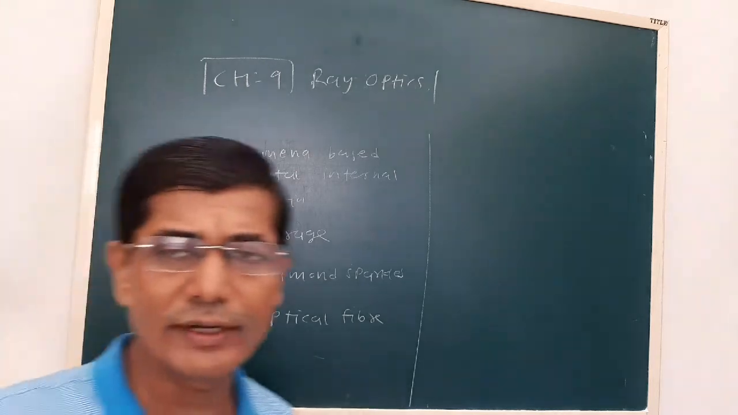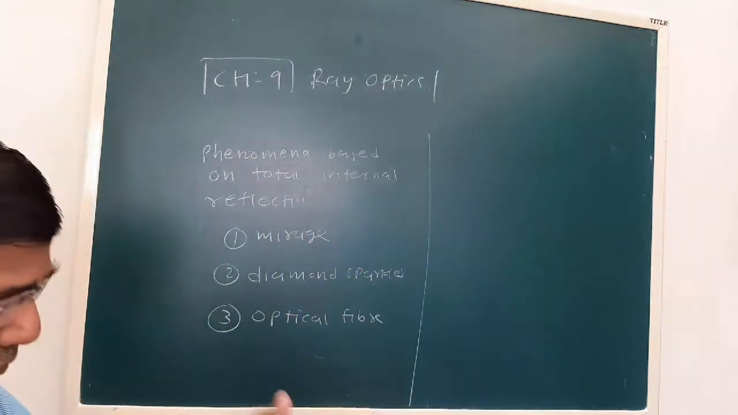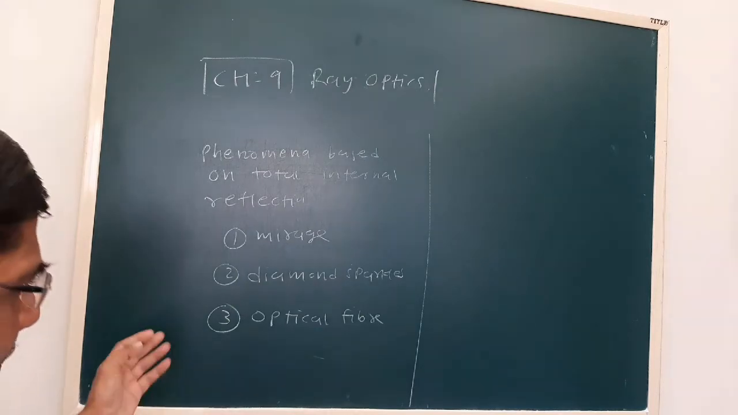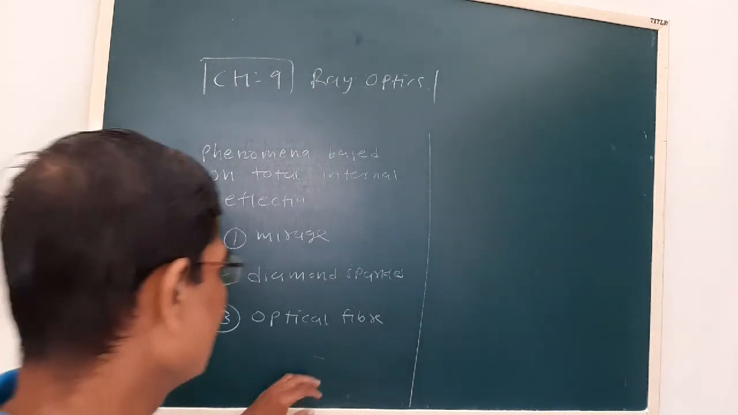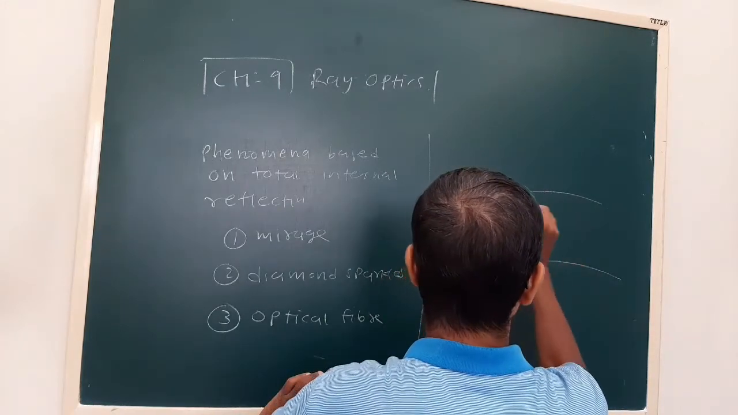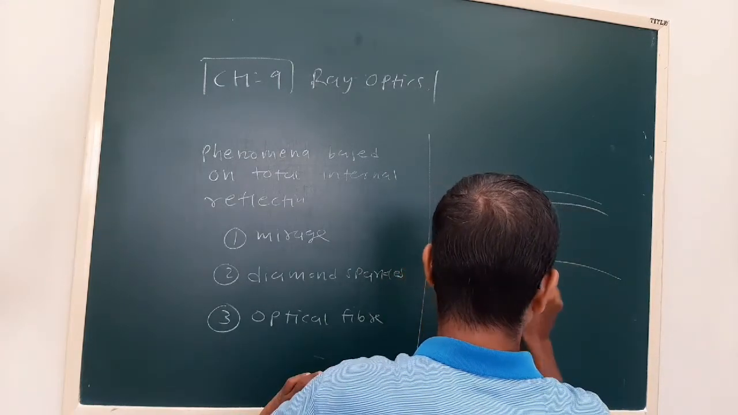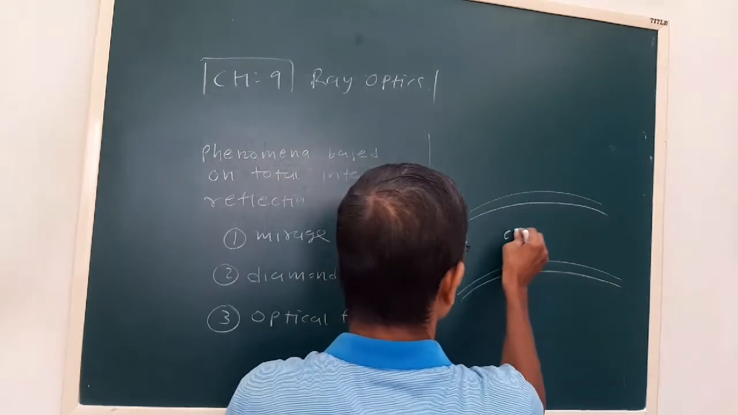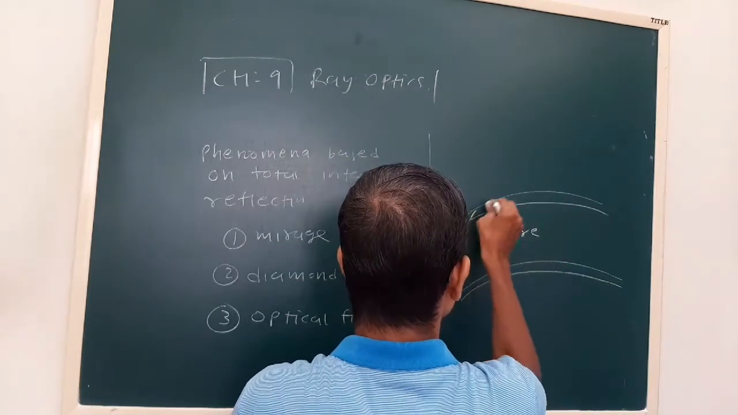See, the more detailed discussion of the optical fiber, we'll study in college, but now see, it is designed like this. Now see, this is the core part and this part is called cladding.